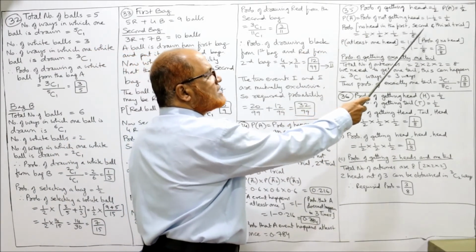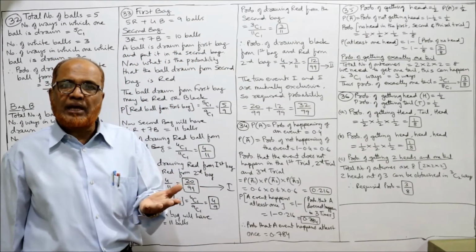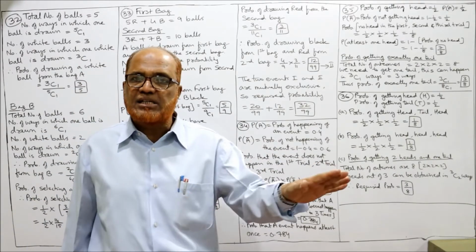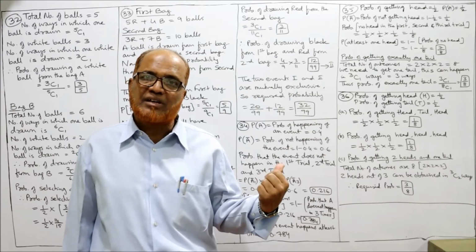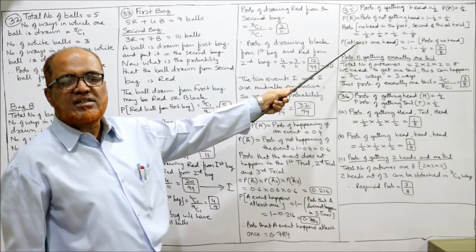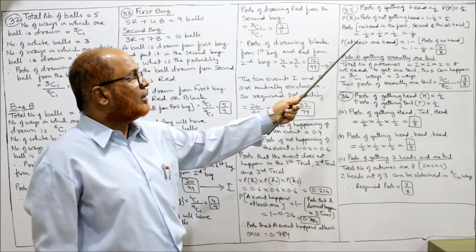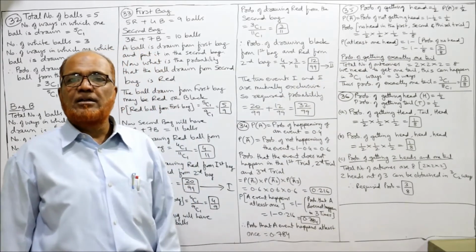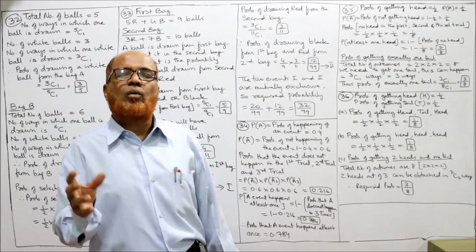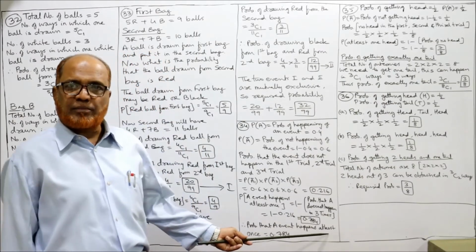Probability of no head in the first, second, third trial. The probability of no head का मतलब tail. Tail in the first trial, tail in the second trial, tail in the third trial, because every trial is independent. Not related with the previous trial. तो यहाँ पर 1 by 2 probability of tail in the first trial, 1 by 2 probability of tail in the second trial, probability of tail in the third trial. So 1 by 2 into 1 by 2 into 1 by 2, 1 by 8 is the probability of getting tails in all the 3 trials. But it is asking you what is the probability of getting at least 1 head. At least 1 head, just like the previous problem.